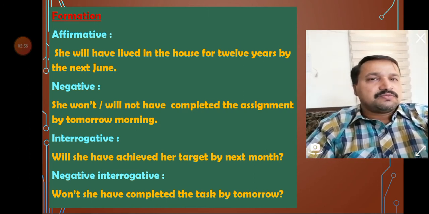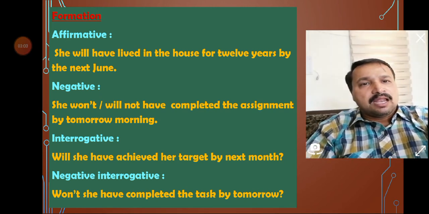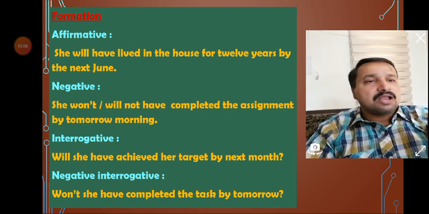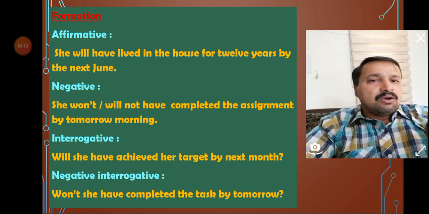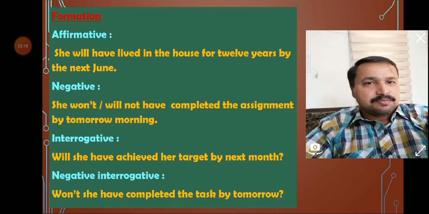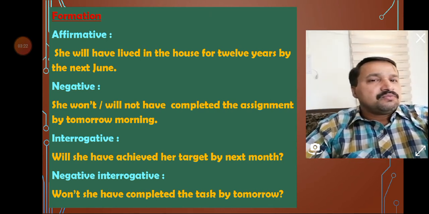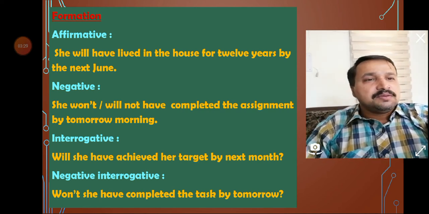If question is to be formed, then we have to add will or shall in front of the subject. Shall we have lived in this house for 10 years now? Or will she have achieved her target by next month? Otherwise, if you want to make WH question, when will she have achieved her target? So that can be asked in future perfect.